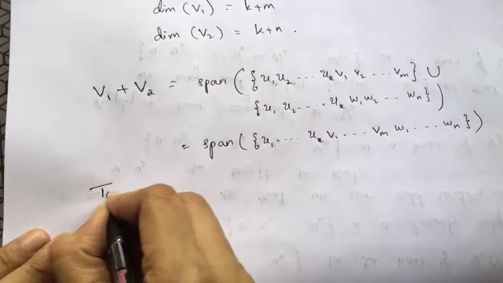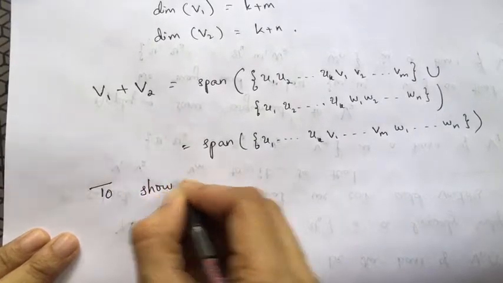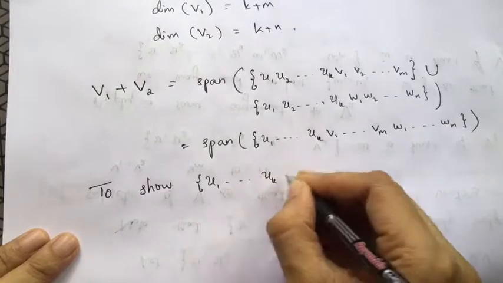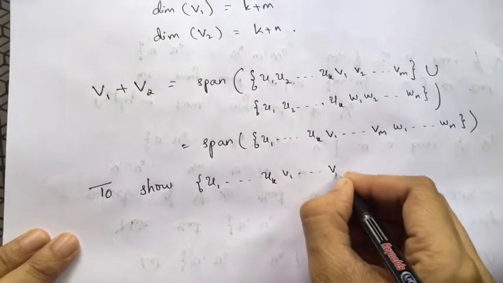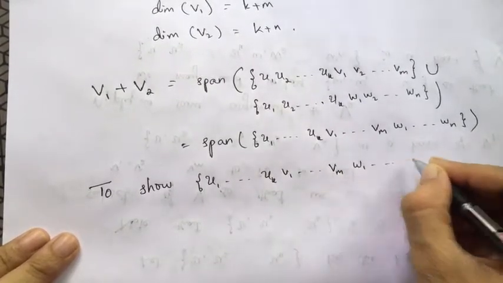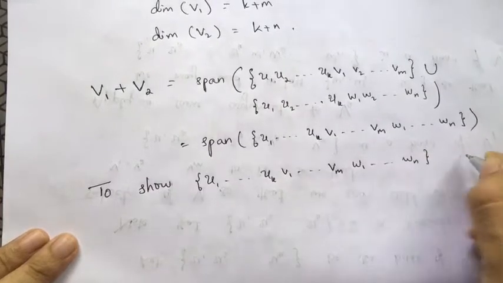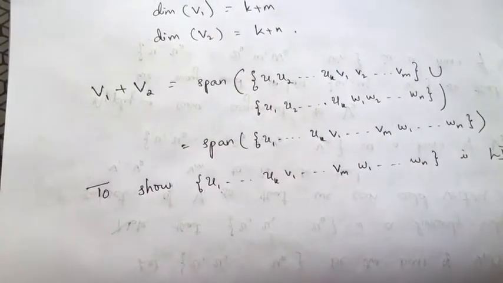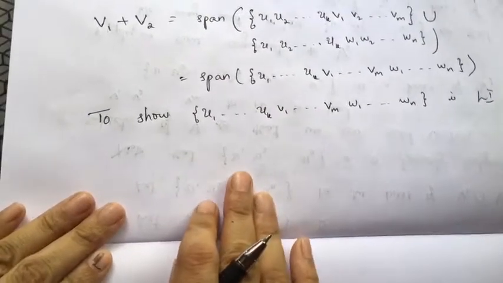So to show the set U1 to UK, V1 to Vm, W1 to Wn is a linearly independent set, I'll take up a relation.